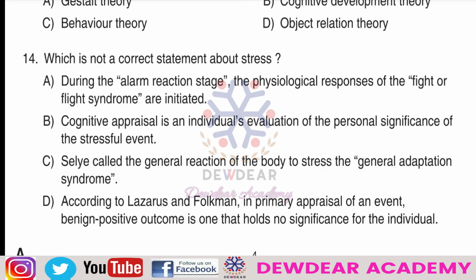First we should know what the general adaptation syndrome is. It is a theory of stress developed by Hans Selye, according to which stress is a biological response. The stages of stress according to the general adaptation syndrome are alarm reaction, resistance stage and exhaustion stage.